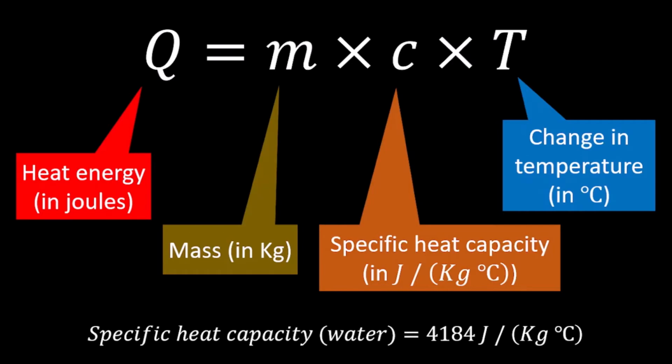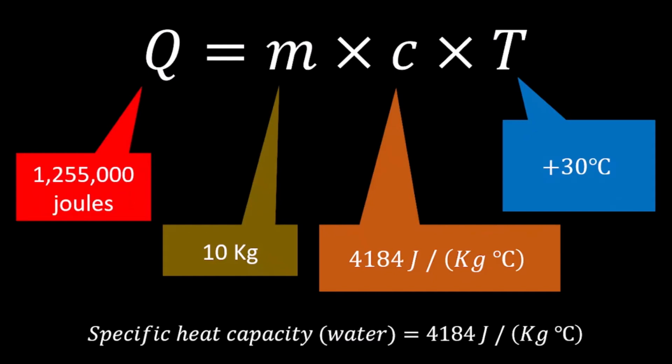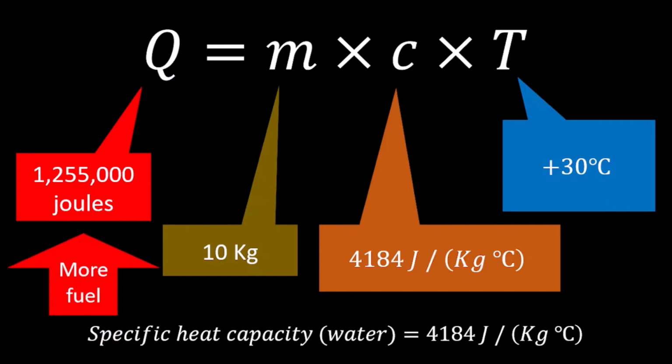Let's say that we have 10 kilograms of water and we need to increase its temperature from 25 degrees Celsius to 55 degrees Celsius, which is an increase of 30 degrees Celsius. So, after doing the math, we find out that we would need about 1.3 million joules of heat energy to do that. Hence, we can see that more heat energy is needed to heat up more water to a higher temperature. More fuel is needed to provide that additional heat energy.